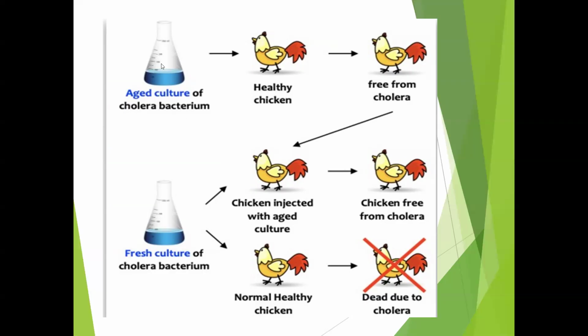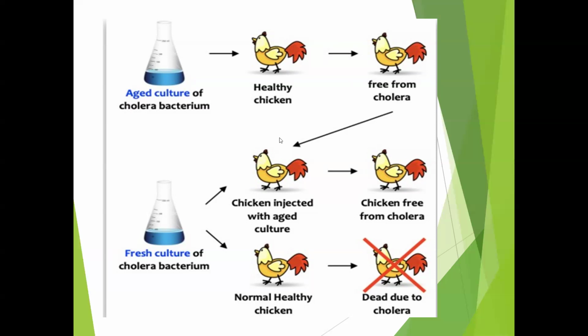During a vacation, he left his old cultures as they were, and once he came back from the vacation, he used the same aged culture of the chicken cholera bacteria. He injected it into a healthy chicken, and surprisingly this healthy chicken did not develop the disease. It had mild symptoms and it recovered.